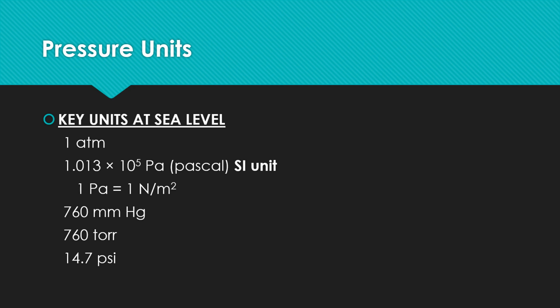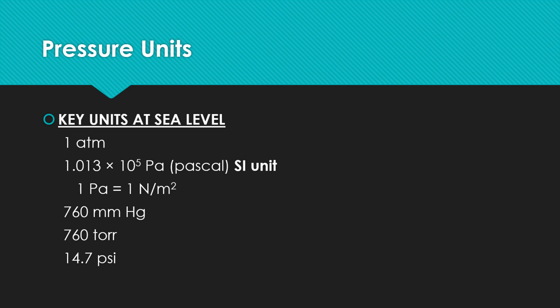Pascal is the SI unit we use for measuring the pressure of gas. 1 pascal is equal to 1 Newton per square meter. That means a force of 1 Newton applied over 1 square meter is called 1 pascal. That is the SI unit we use to measure pressure.